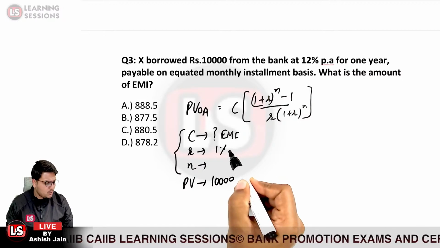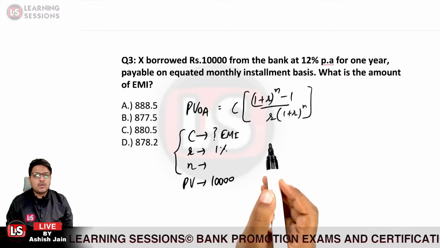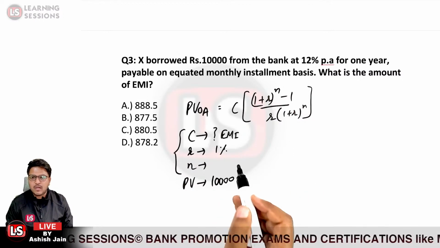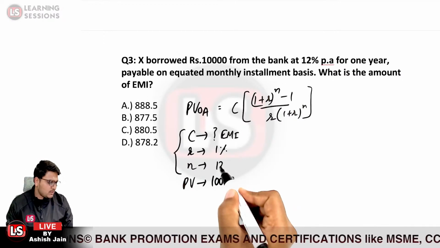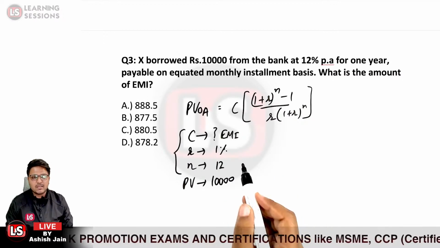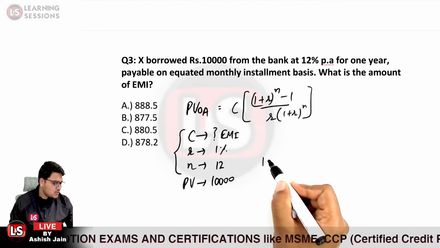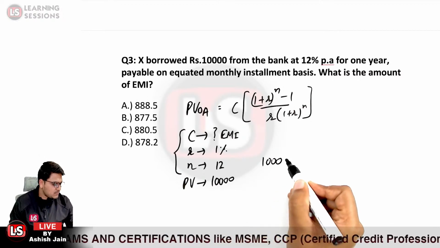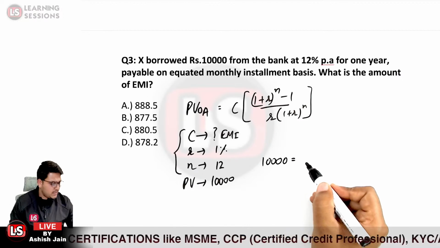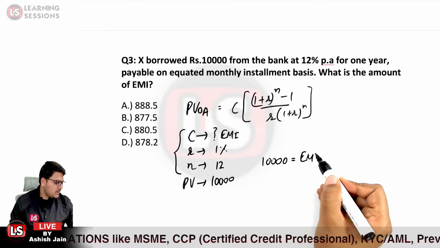And what would be n equal to? n will be equal to 12 over here, because there are 12 months in 1 year. Now you need to just implement these values over here and you can calculate it. So we are just replacing the values over here, and we'll be writing EMI, that we need to calculate.